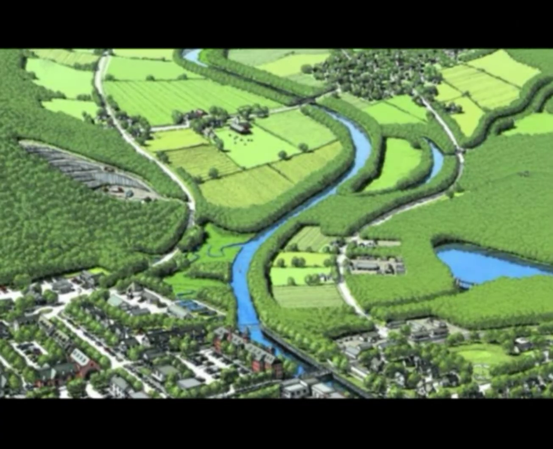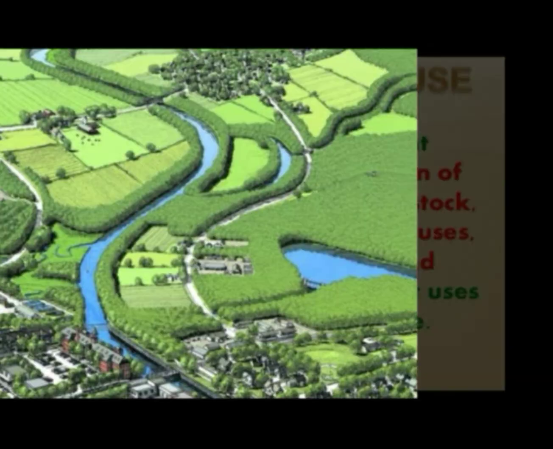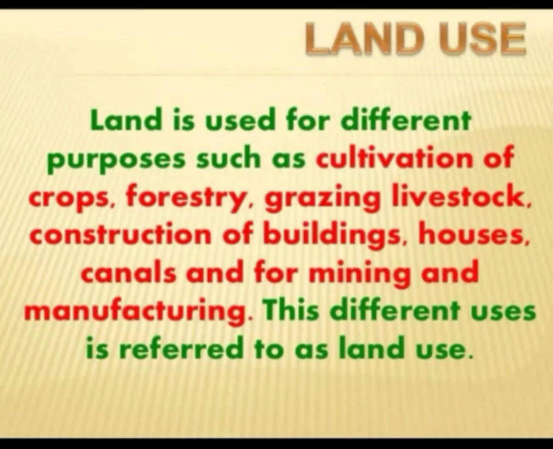Now we are going to see about land use. Land is used for many purposes. As I said earlier, it is useful for agriculture. So what is called land use? Land is used for different purposes, such as cultivation of crops, forestry, grazing, livestock, construction of buildings, houses, canals, and for mining and manufacturing. These different uses are referred to as land use.